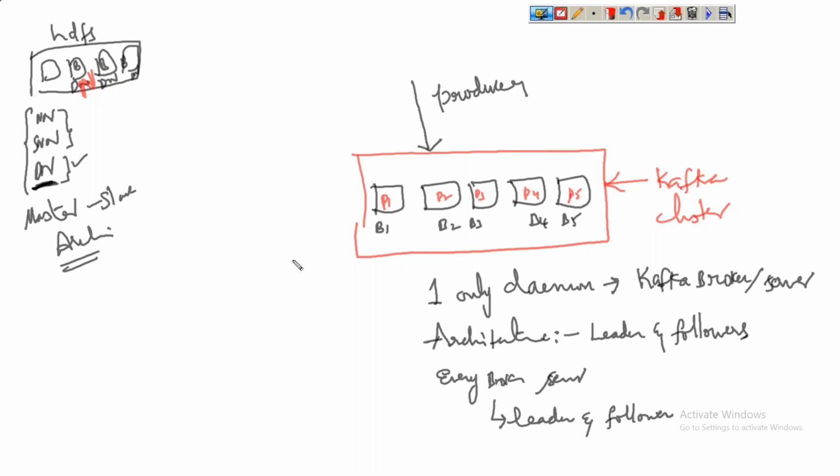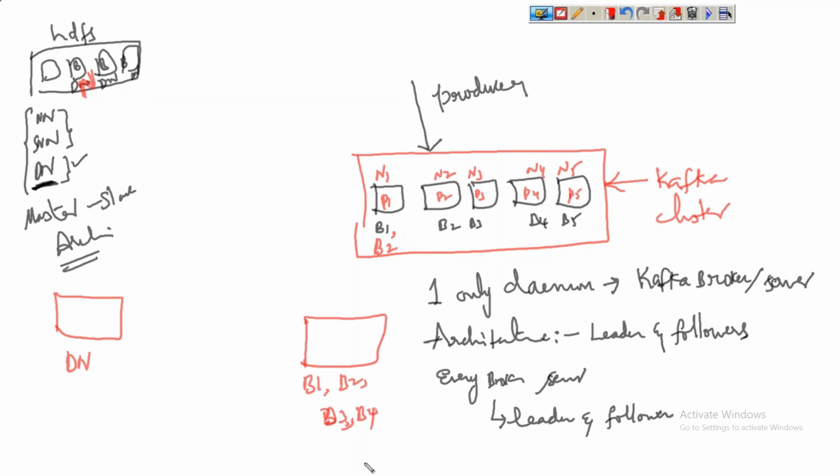Now, when we come to Kafka, this is one node, the second node, the third node. I'm talking about the physical server, not the Kafka server. This is the node, the machine. Now, in this single node, we can have multiple brokers. So in HDFS, a worker node can have only one data node daemon running in it. But in Kafka, in a single node, we can have any number of brokers or servers.